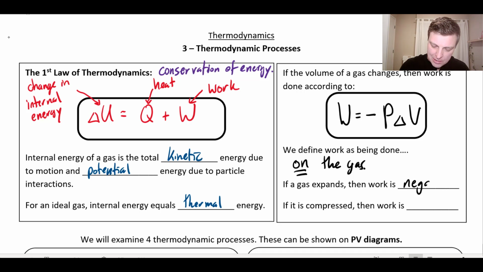You can see that from the equation I just gave you, because if the change in volume is positive, and the pressure, of course, will be positive, that negative sign out front makes the whole thing negative. And conversely, if I take a gas and I compress it, well, then my change in volume is negative, my pressure is positive, but then that negative sign out front cancels out the negative sign from the change in volume. And so if I compress a gas, the work is positive.